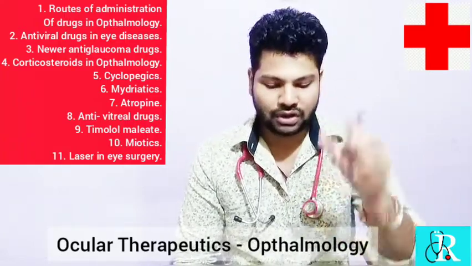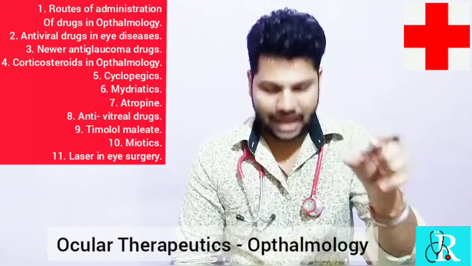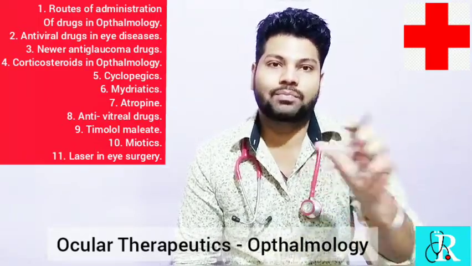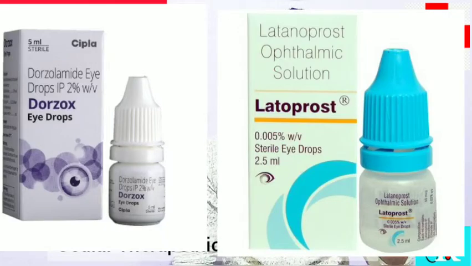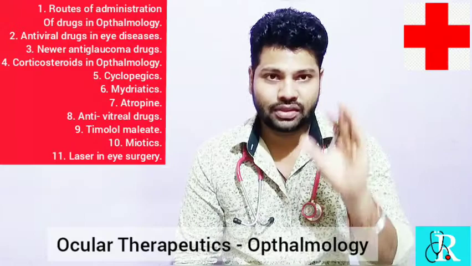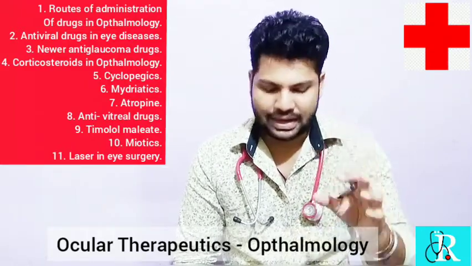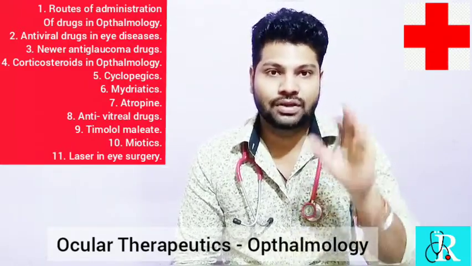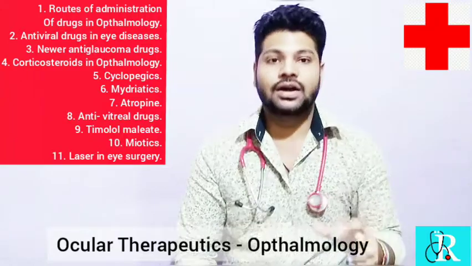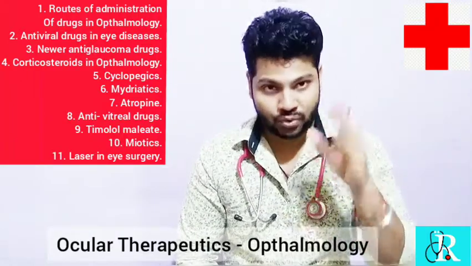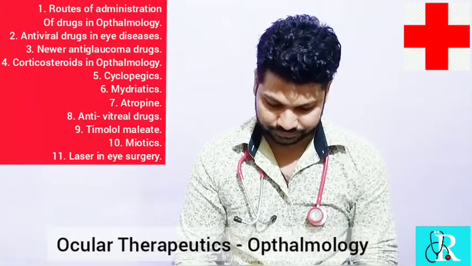So remember, latanoprost is the prostaglandin analog, while dorzolamide is a carbonic anhydrase inhibitor. Okay, dorzolamide and latanoprost. These are the two drugs which are famously used, and it is FDA approved now, which is used as the newer anti-glaucoma drugs.